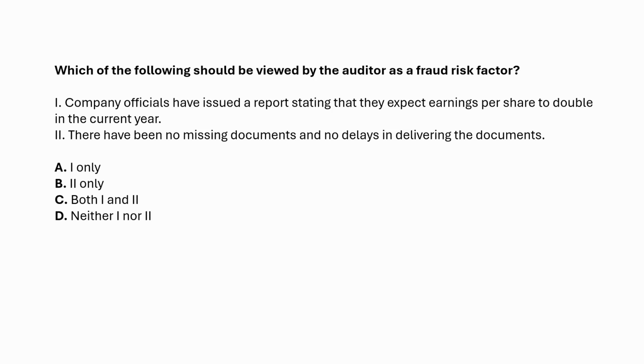Number 2, no missing documents and no delays. This is not a fraud risk factor. In fact, it's the opposite. It suggests good record keeping and cooperation. If the question had said frequent missing documents or unusual delays in providing evidence, that would be a red flag. But as written, number 2 is just normal. So the correct answer is choice A, 1 only.